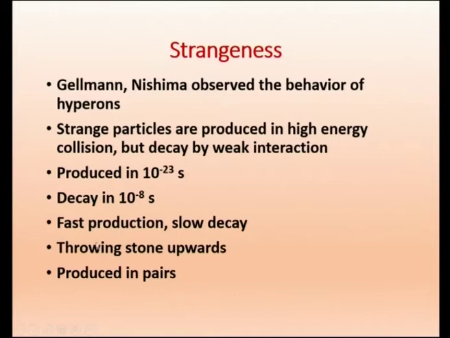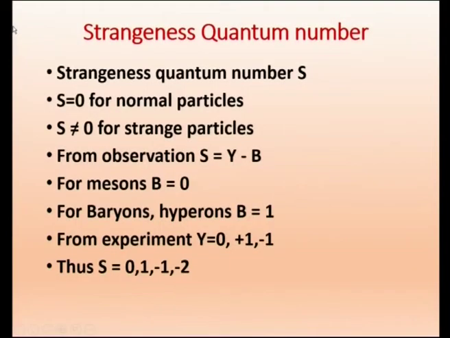That is what, as an example I said, throwing a stone upwards, just for us to remember. So now the strange particles are always produced in pairs. They are not produced as a single particle, as a pair they are produced. What the scientists observed is some quantum number, the strangeness quantum number.